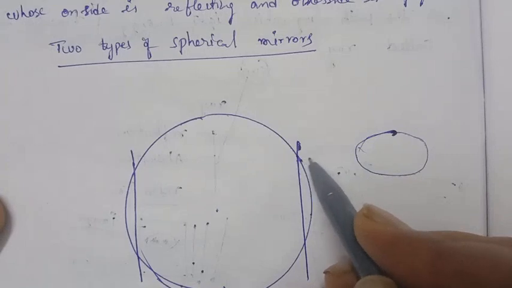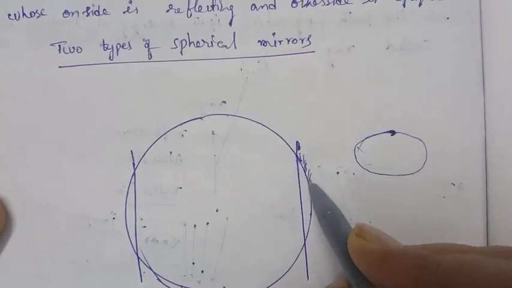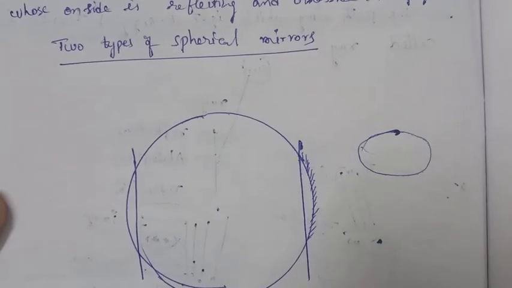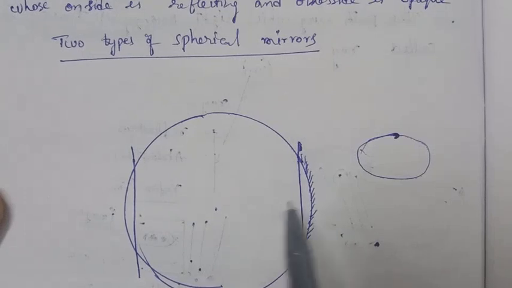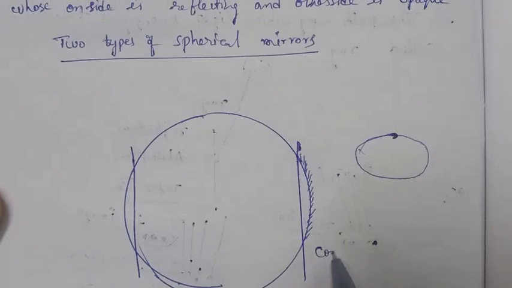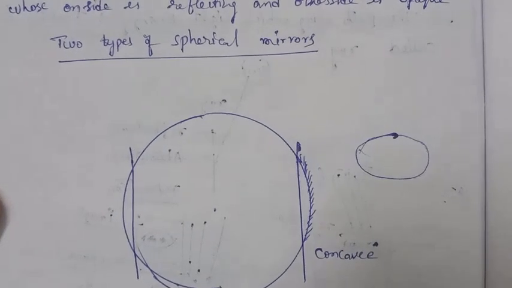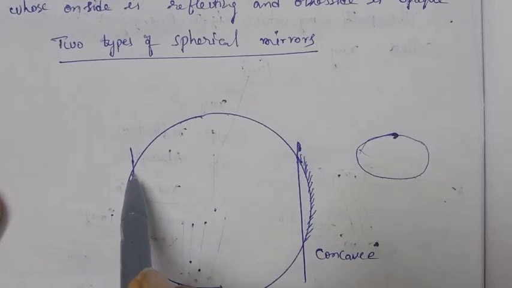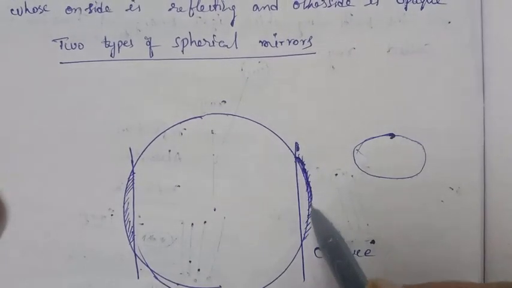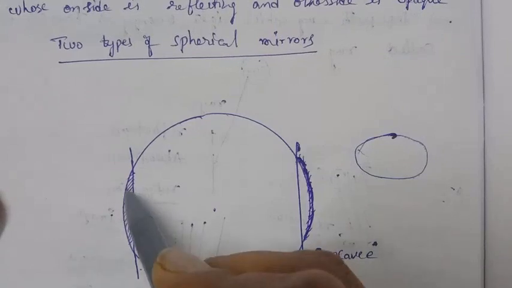If suppose one side is coated, if suppose I coat it on the outside, this side is coated. Then the inside will act as a reflecting part. The inside part will act as a reflecting part. So this type of mirror is called the concave mirror. What is that? Concave mirror. If you coat the inside of this mirror, suppose we put a red coating on the inside. So I am drawing this coating thick with the pen, here also thick.